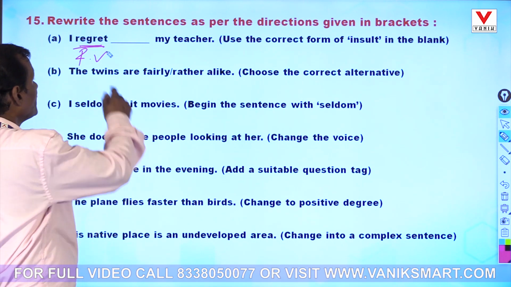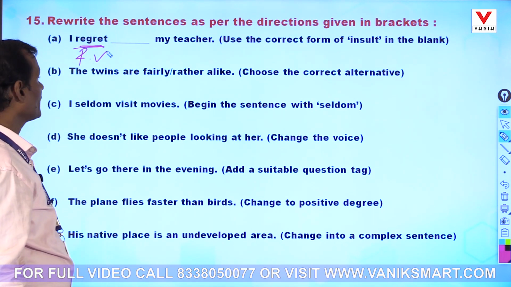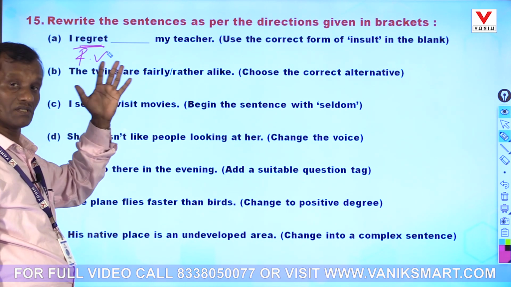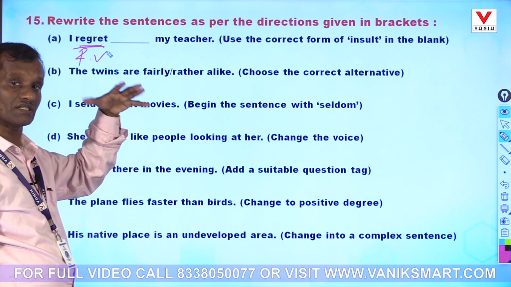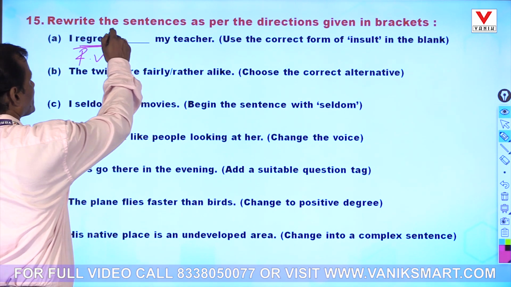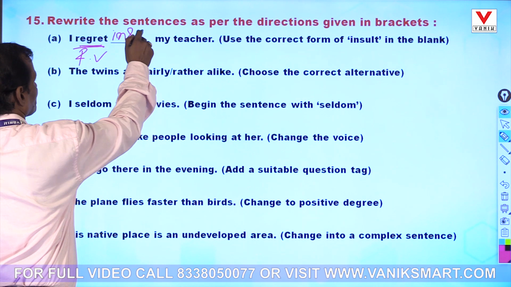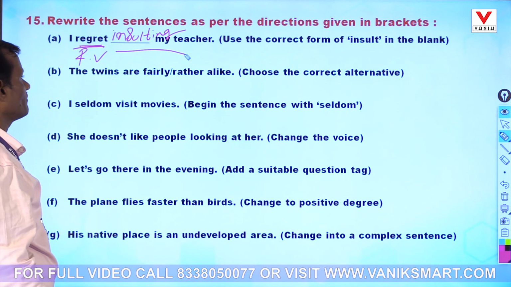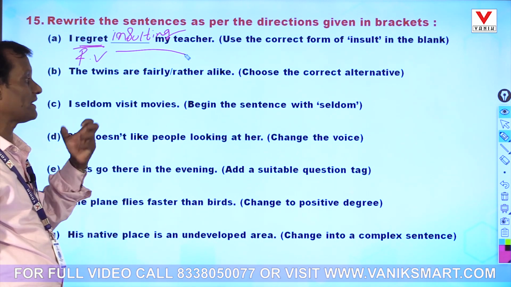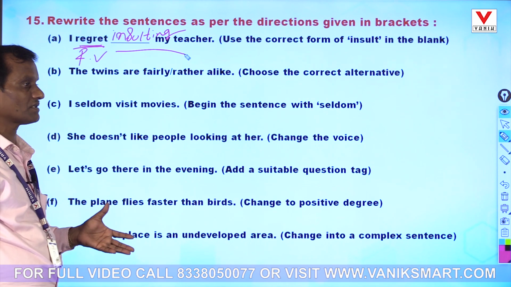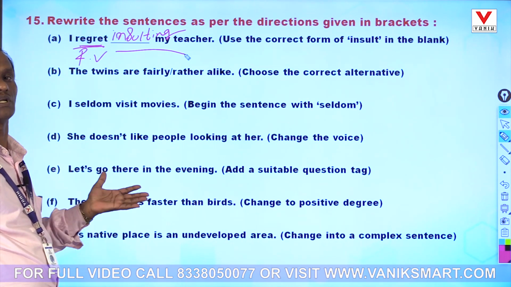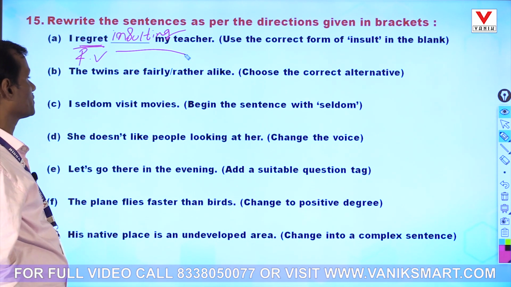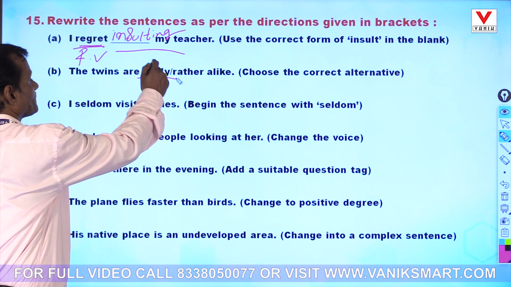So here he always regrets, after completing the thing, insulting my teacher. So the action of insulting is complete. So I think it will be: I regret insulting my teacher. That is a complete action. I forgot posting the letter, or to post the letter, posting the letter. That is a complete action, so we add ing.